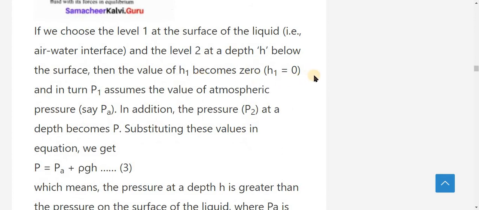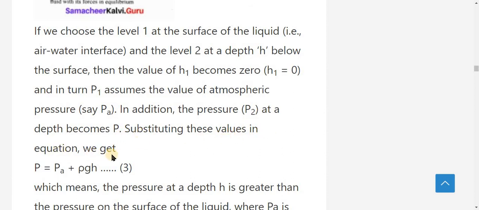Level 1 is considered as h1 and level 2 as h2, so at the air-water interface h1 is equal to 0, and P1 assumes the value of atmospheric pressure Pa. In addition, the pressure P2 at the depth is taken as P, because deeper water has more pressure.